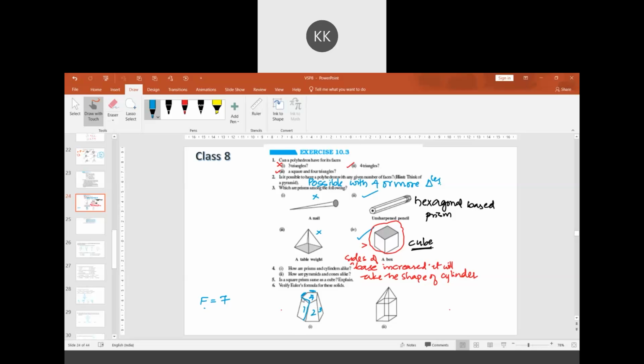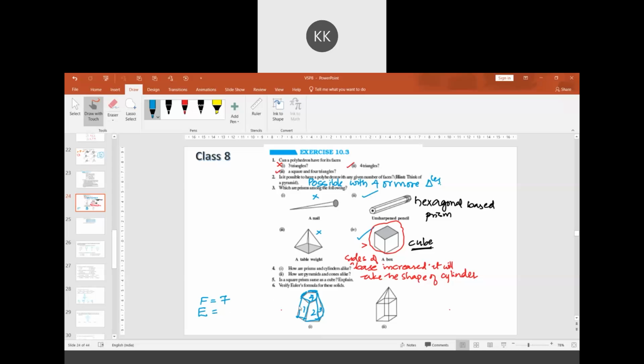There is a face here. This you have understood. There should be another face, no? This top one and bottom one. So sideways 5 are there, top and bottom 1 plus 1. 7 are there.